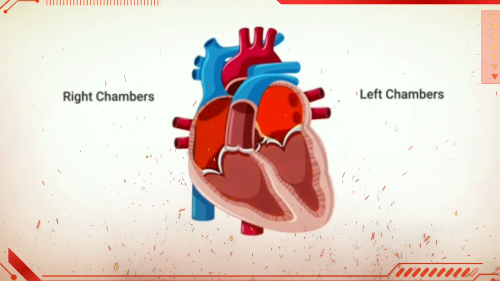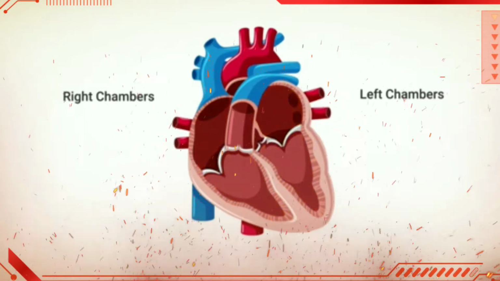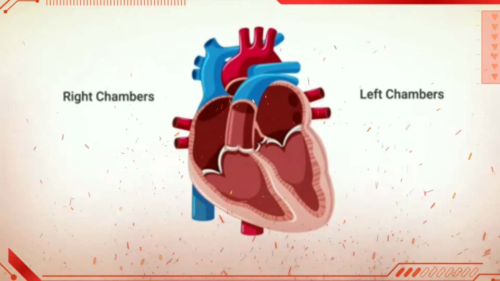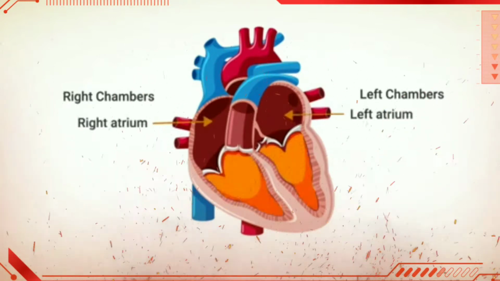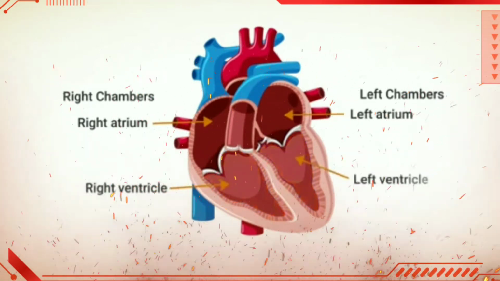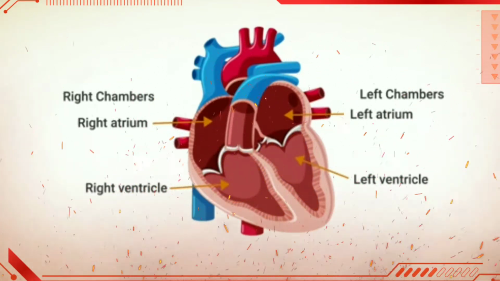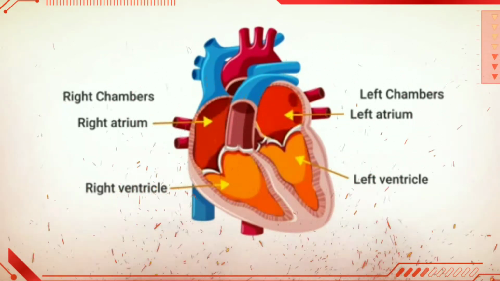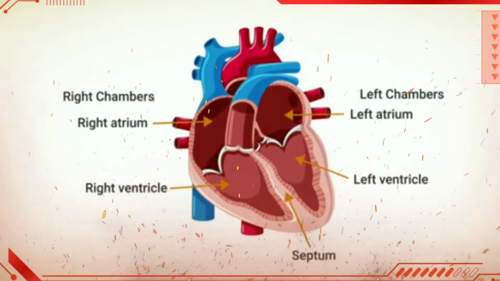Human heart is a muscular organ. It is made up of involuntary cardiac muscles. They contract and relax with a definite rhythm. This is called as beating of the heart. Internally, heart is divided into left and right compartments by a vertical partition. Each of those compartments is again divided into two chambers. Thus, in all, heart consists of 4 chambers. Upper chambers are called as atria, that is singular atrium, and lower chambers as ventricles.